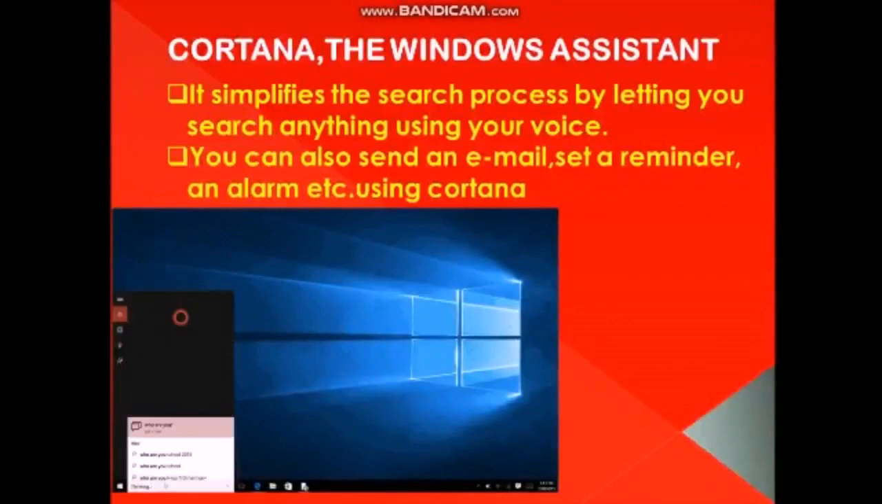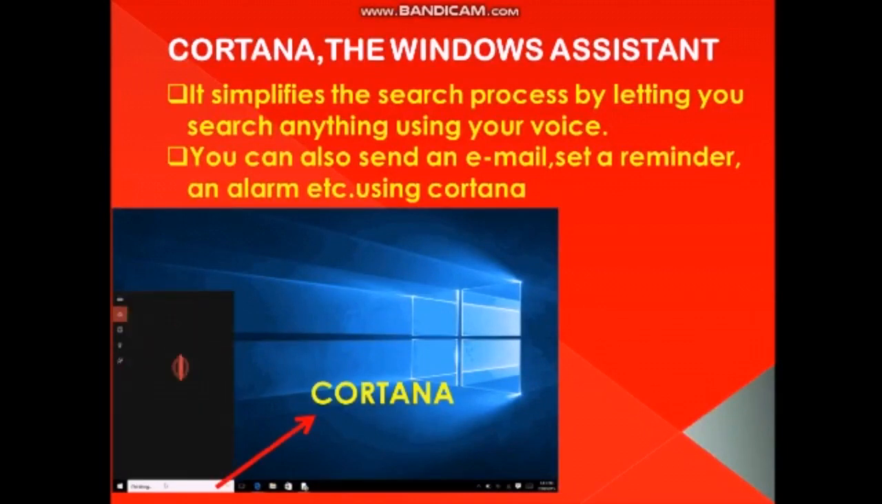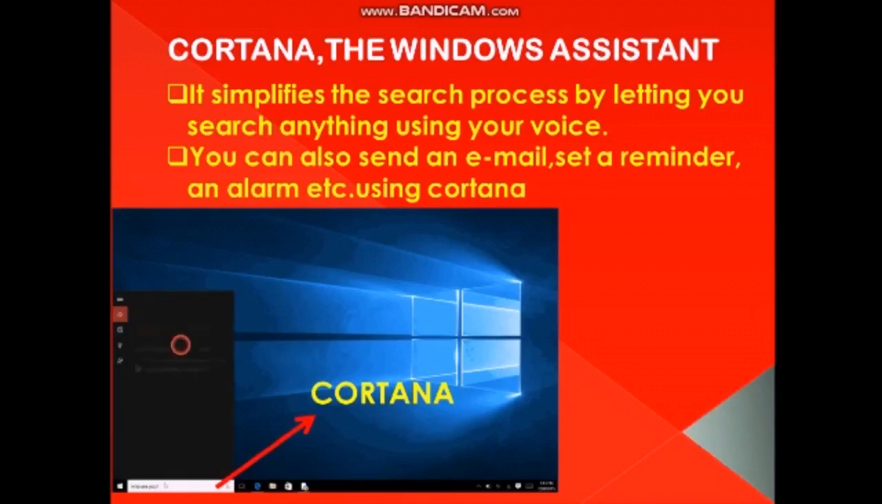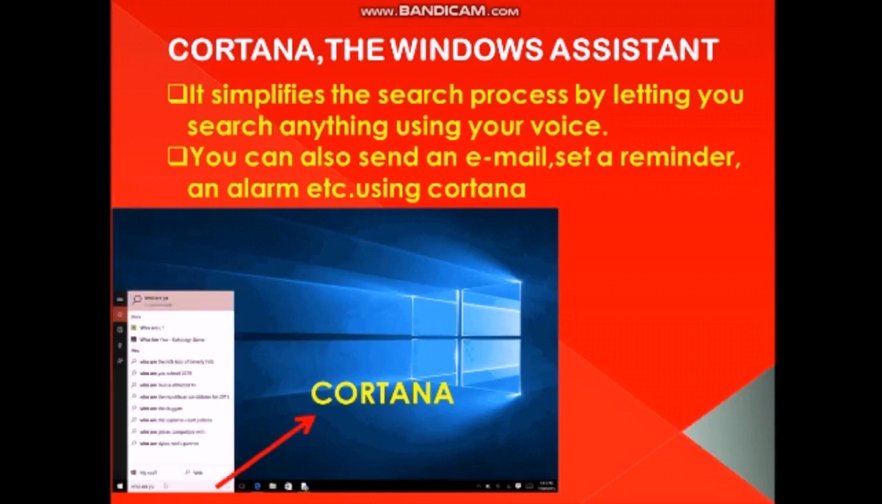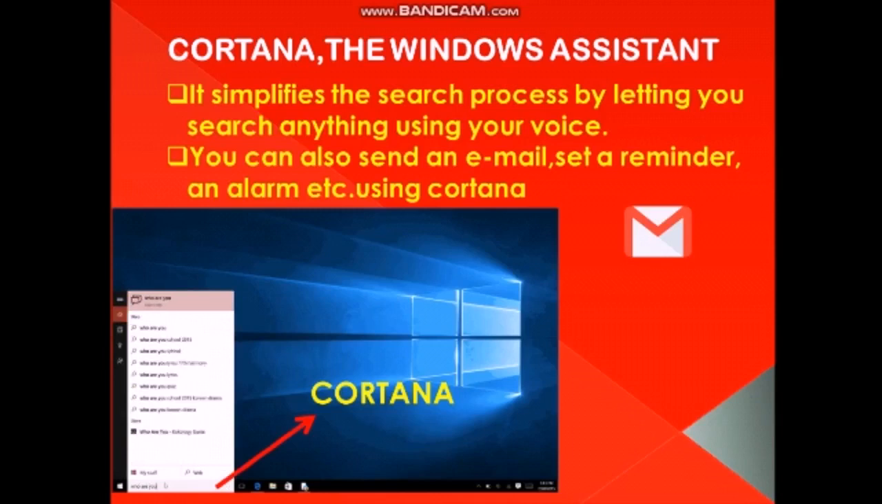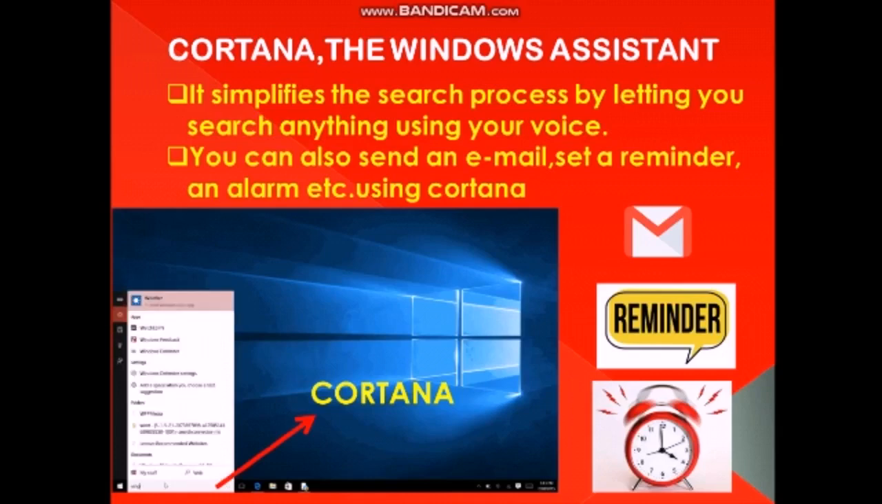Next one is Cortana, the Windows assistant. Where is Cortana present? Here, this is Cortana. Cortana is used to search anything using our voice. For example, if you say alarm in the Cortana search box, the alarm will open. Same as if you say email in the Cortana search box, the email will open. You can also send an email, set a reminder, an alarm, etc. using Cortana. So Cortana is used to search anything using our voice.